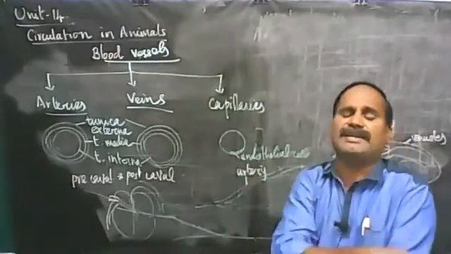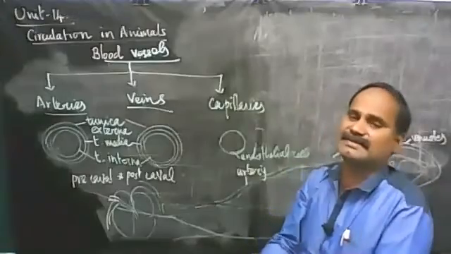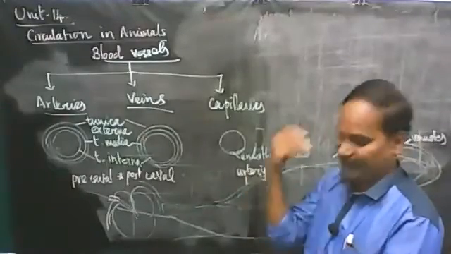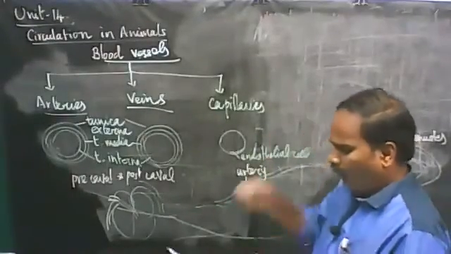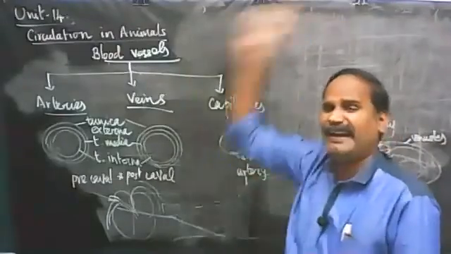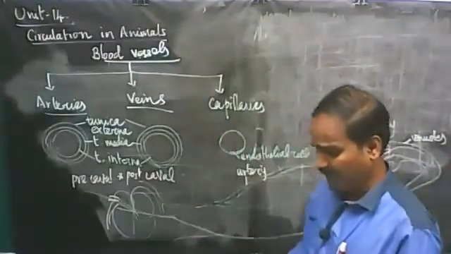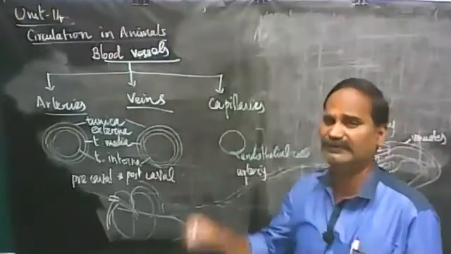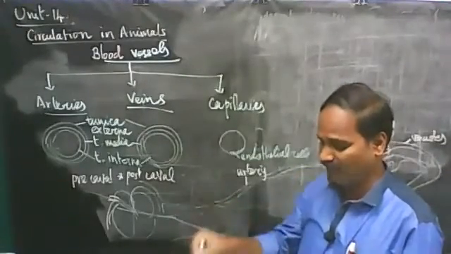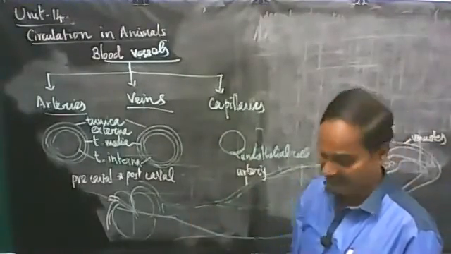Veins are superficially located. Blood pressure is very high in arteries, very low in veins. The walls of the arteries are strong and thick, whereas vein walls are thin and non-elastic in nature.